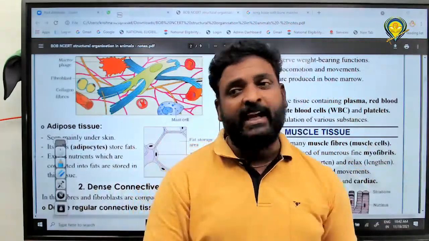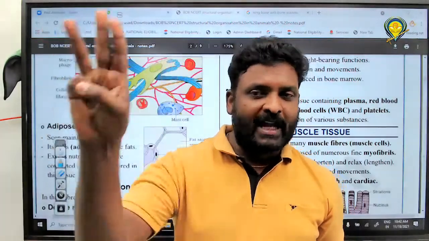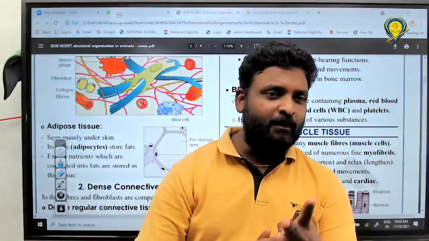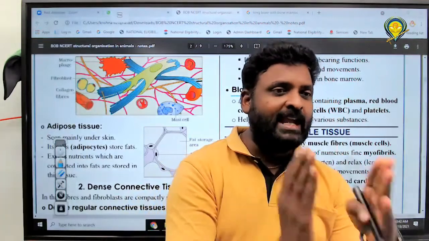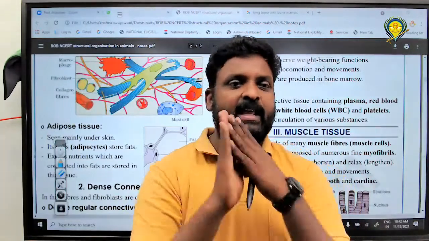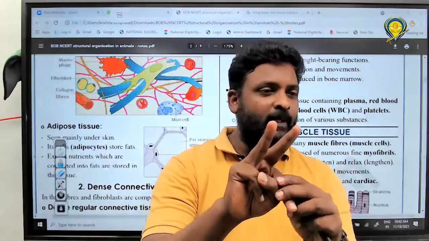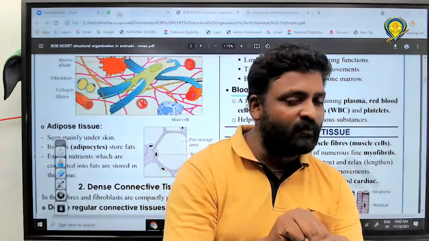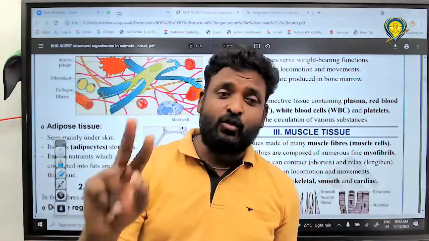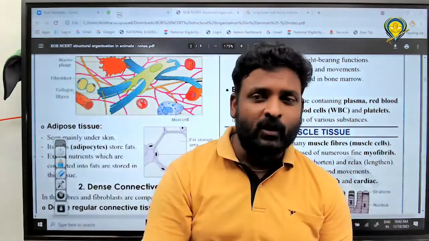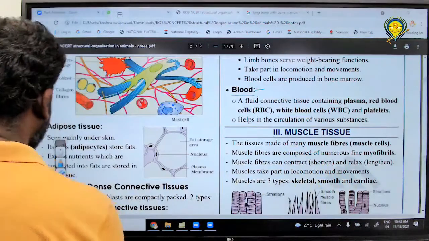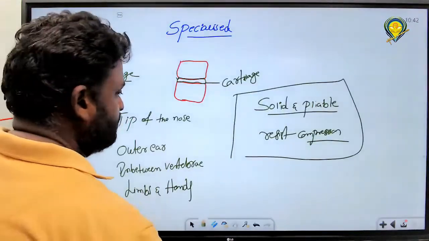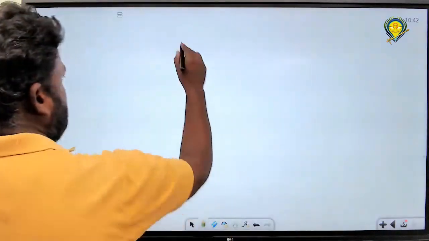Formed elements are again how many types? Three types. What are those? RBC, WBC, platelets, and WBC again two types: granulocytes and agranulocytes. Granulocytes are three types: eosinophils, basophils, neutrophils, and agranulocytes are two types: lymphocytes and monocytes. Got it? Shall we go with the table? Please write it.